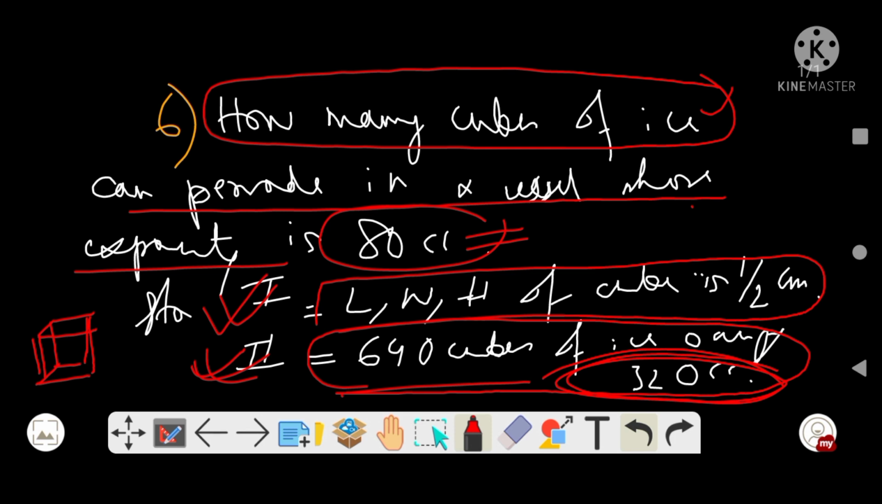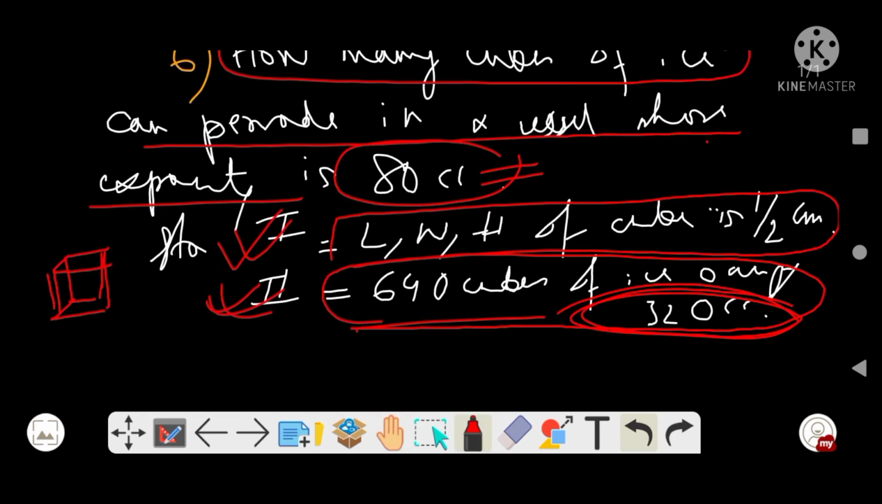Both 1 and 2 can say how many cubes are required. So the best option will be that from any of the statements, individually, we can say, we can find out the number of cubes definitely.